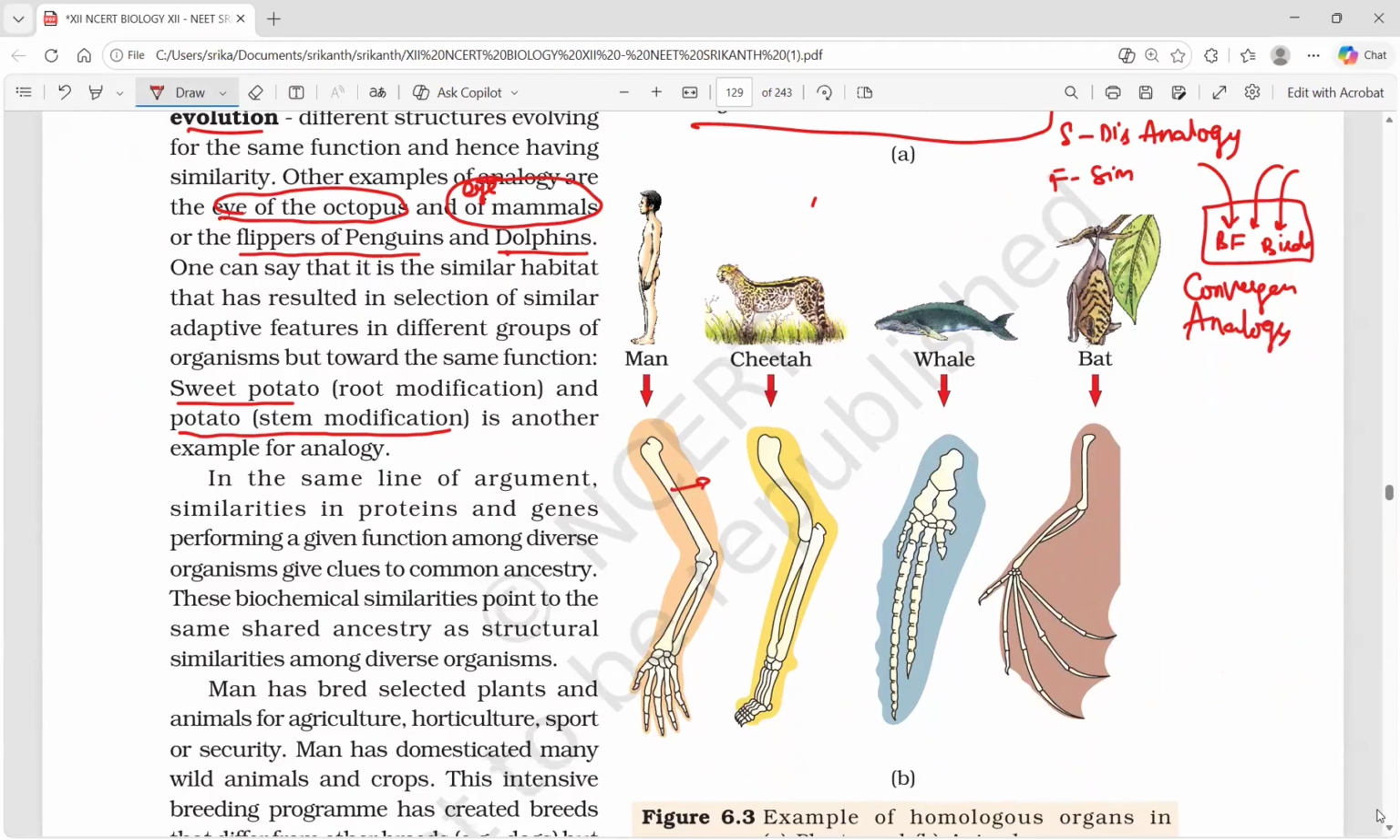So this is the diagram for homology: humerus, humerus, humerus. These are radius and ulna, radius and ulna, radius and ulna. Structural similarity means the exact size and length are not the same. They are anatomically similar, meaning they have humerus, radius, ulna, carpal, metacarpal, phalanges. So in that way you have to think. So what is this diagram? Homology. The diagram explains homology, divergent evolution.